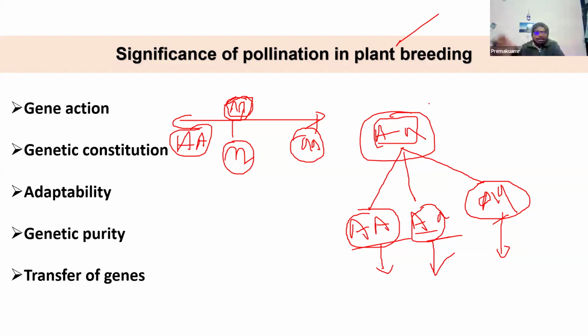It depends on sample size, on which population, and on which trait you are going to analyze. For example, for some trait you may get additive gene action in a particular population of rice. If you use another population of rice, that same trait may show dominant gene action. That chance is there.